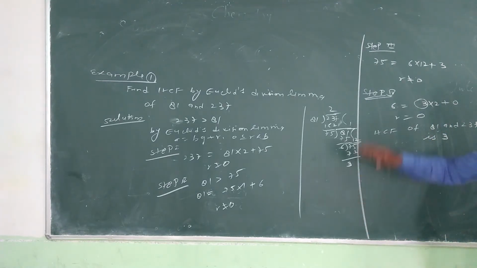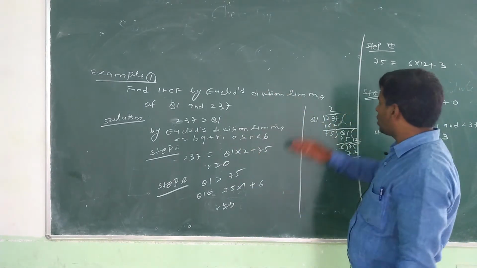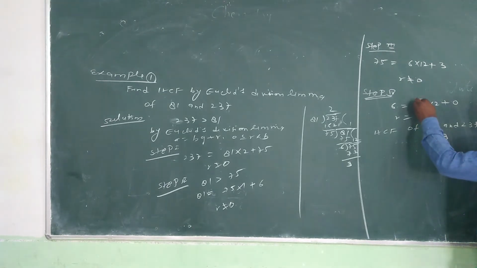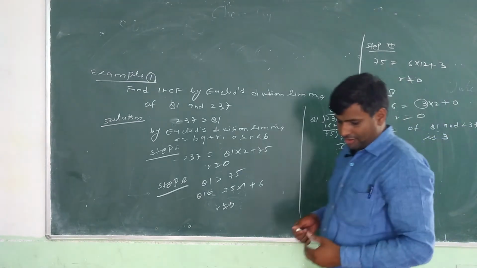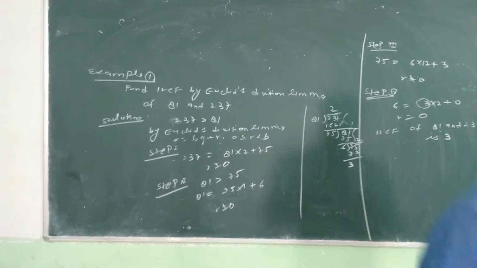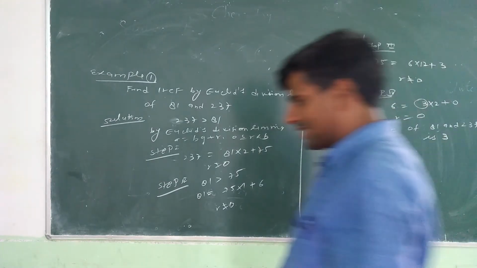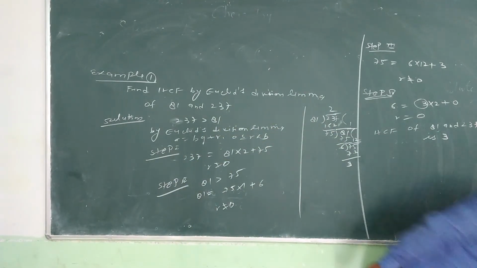Means in Euclid division lemma we can apply this process, we can continue applying this process till the remainder comes out as 0. If the remainder comes out as 0, so we can write down HCF, that is 3. That's clear. So again we can explain another topic by taking another example. Then see next example. What is the next example? Then see here, that is a question given, example number 2.